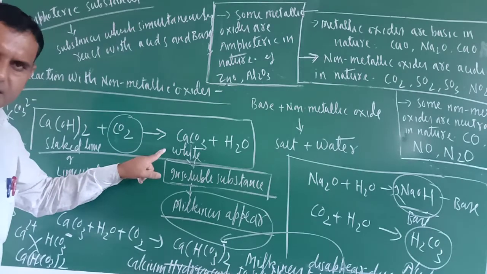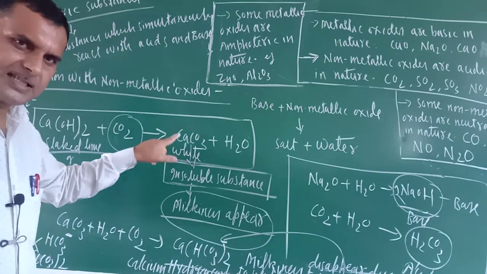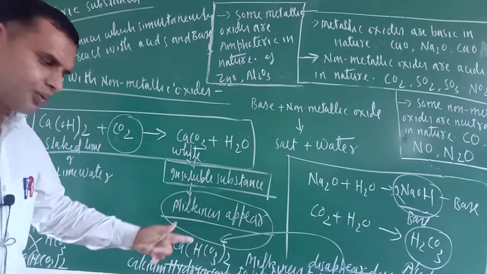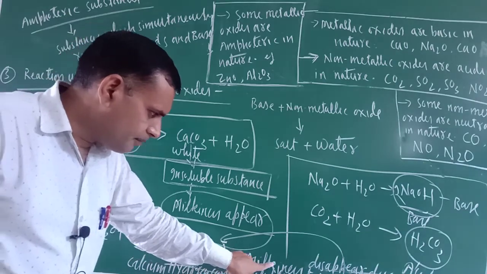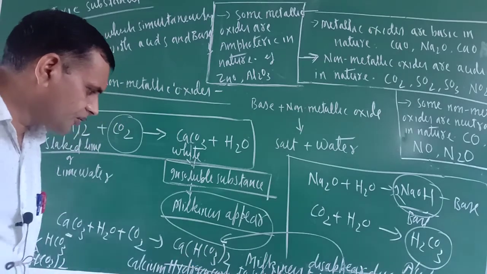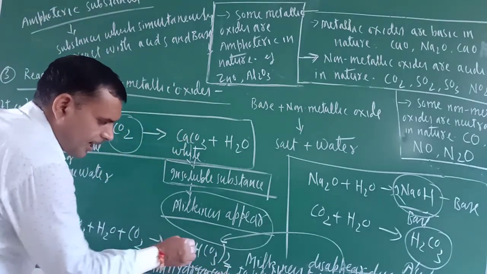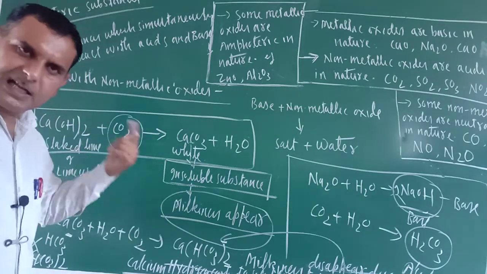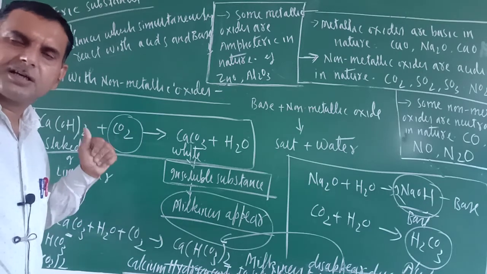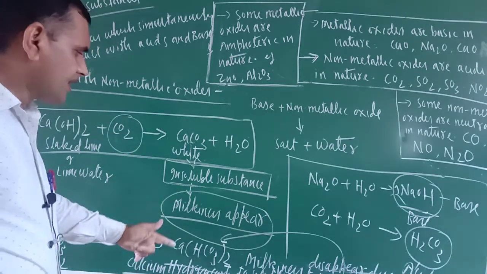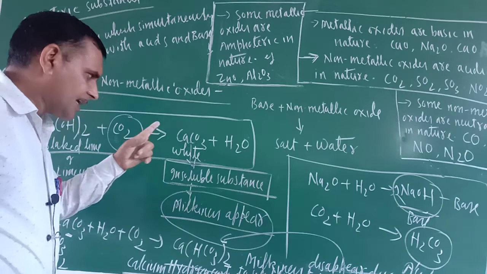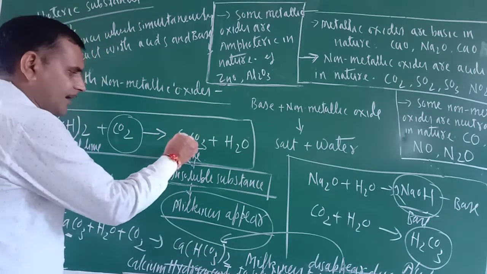So milkiness appears due to the insoluble nature of calcium carbonate. Milkiness disappears when excess carbon dioxide is supplied, due to the soluble nature of calcium hydrogen carbonate. Calcium bicarbonate or calcium hydrogen carbonate, both are the same thing. Bicarbonate is used in simple, common language. Hydrogen carbonate is the IUPAC name.